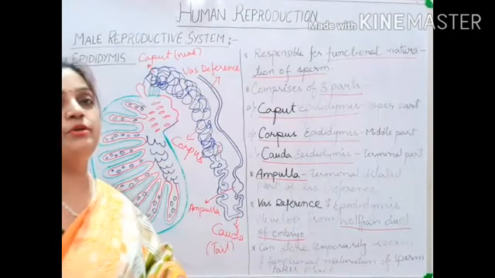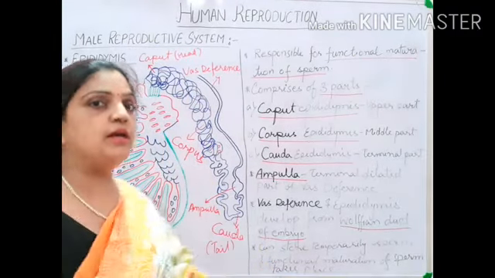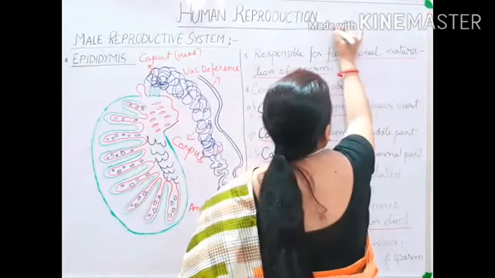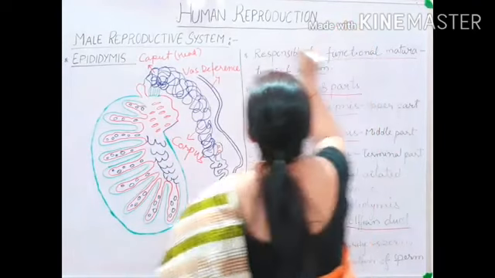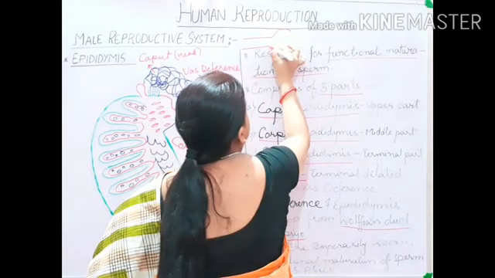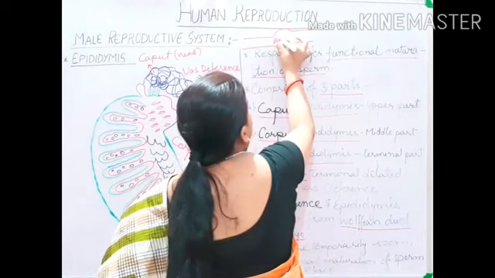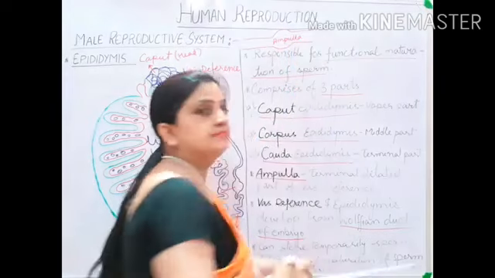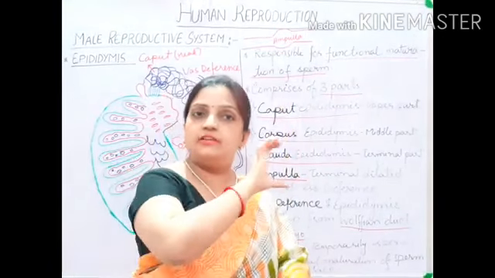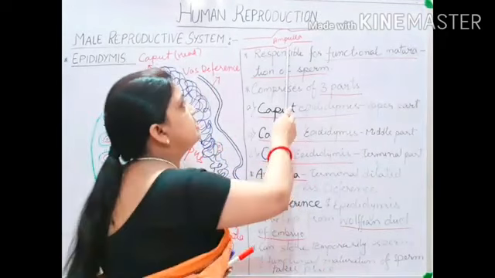Now children, one more important term which we need to understand is ampulla. Ampulla means a swollen part. Suppose a tube is passing in this way, and then suddenly the tube swells up in this form. This swollen portion is called ampulla. In any structure, if a long tube is there and suddenly it swells up, that swollen portion is called ampulla.